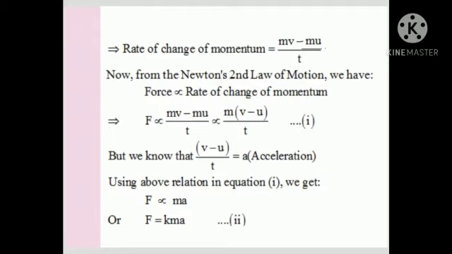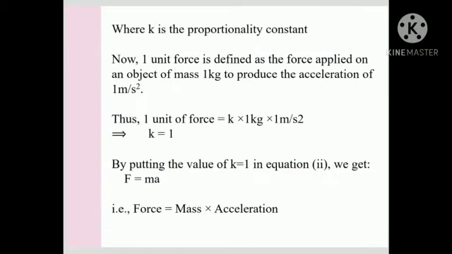But we know that acceleration a equals (v minus u) upon t. So using it in the above equation, we get force F is directly proportional to m into a. When we remove the proportionality sign by a constant k, F equals kma, where k is a proportionality constant.